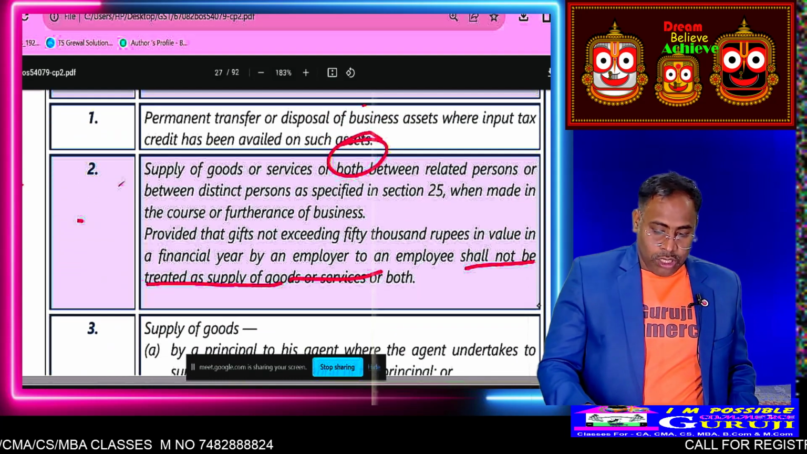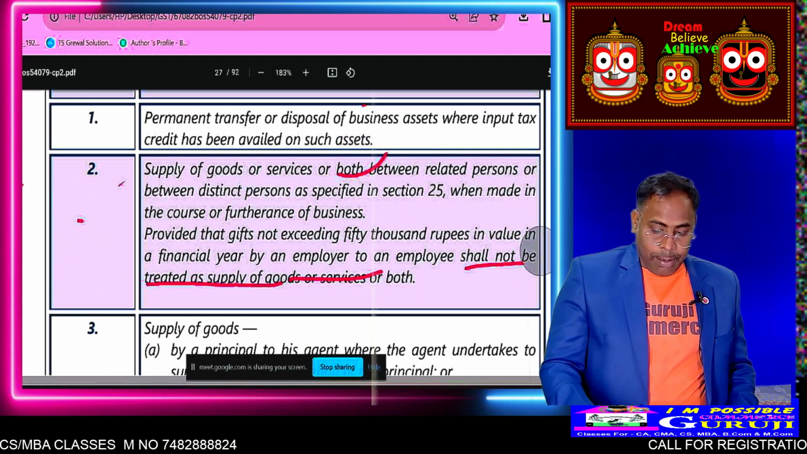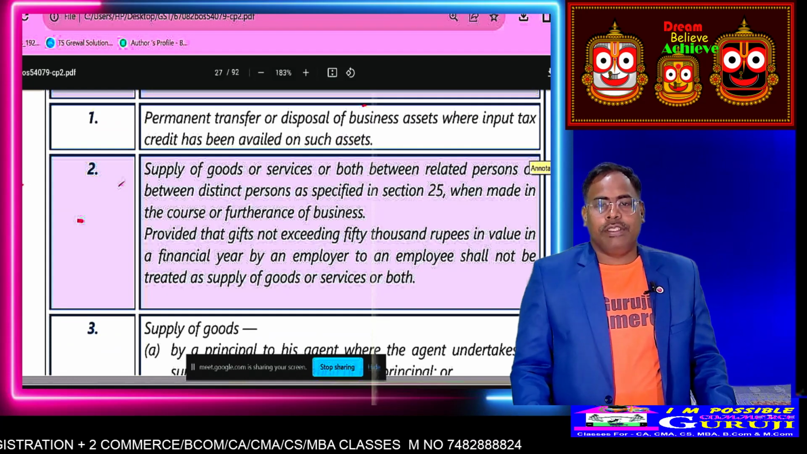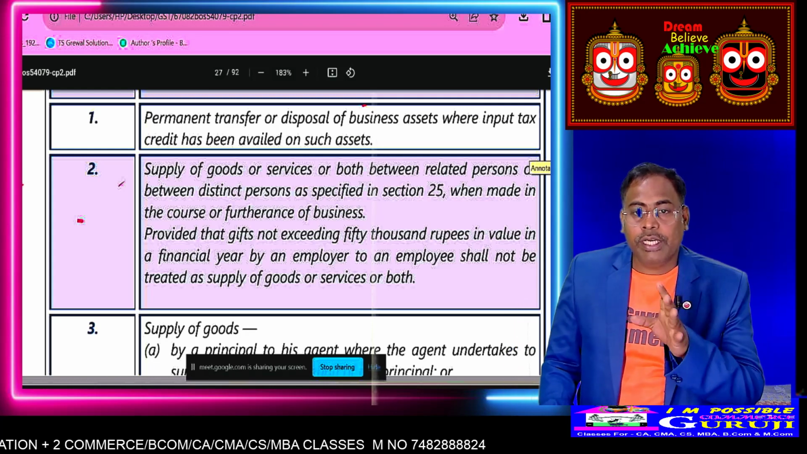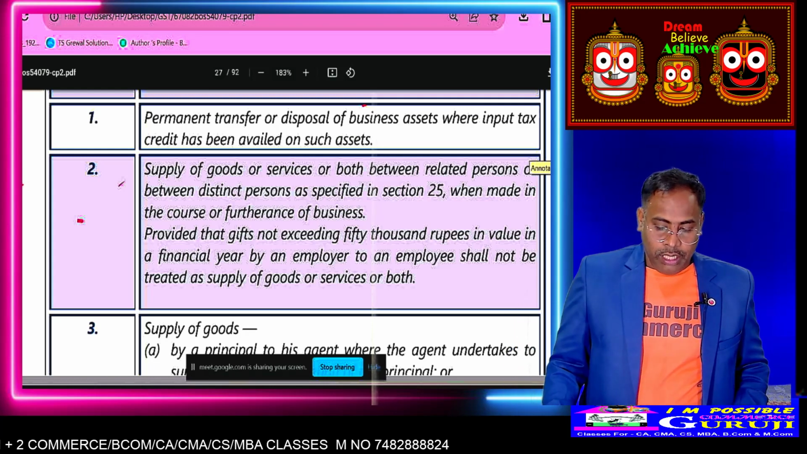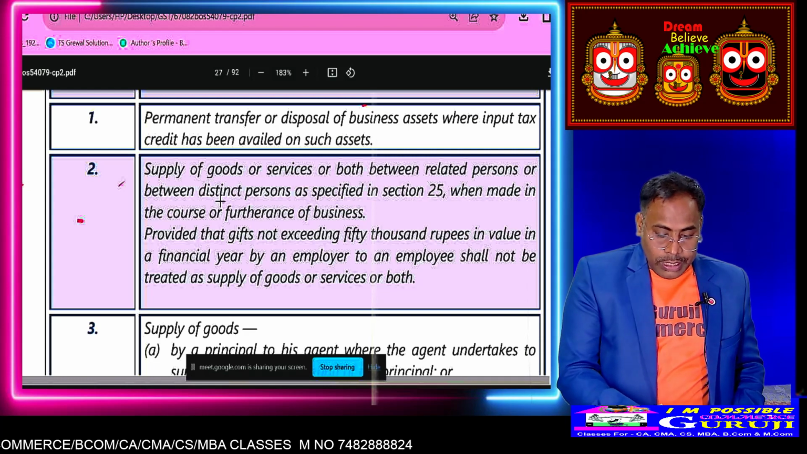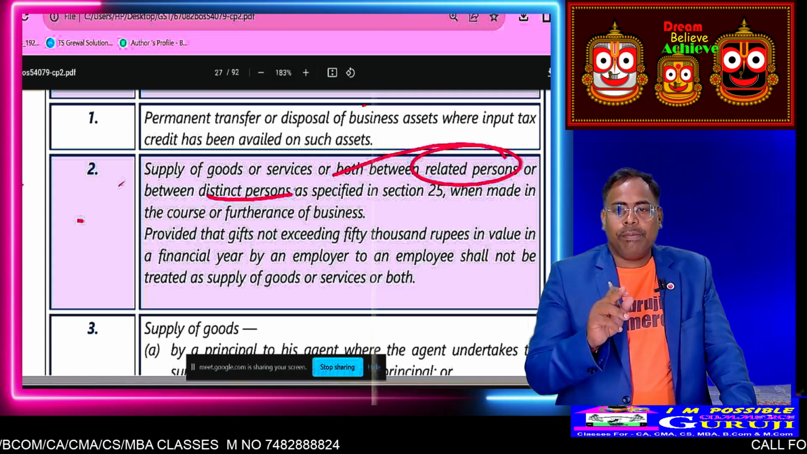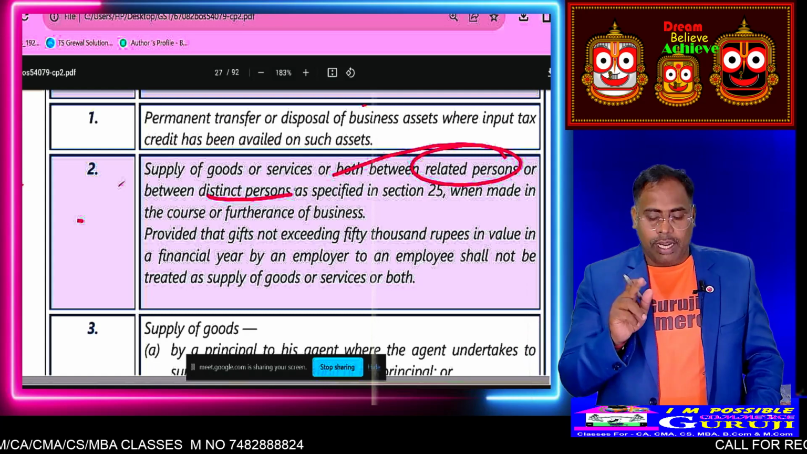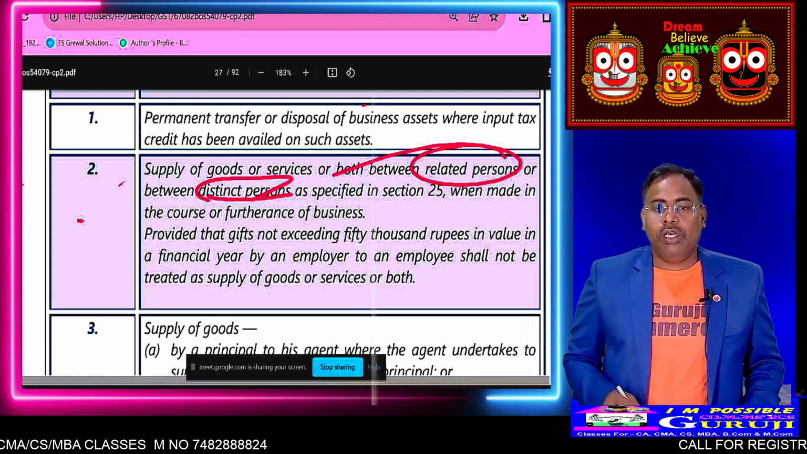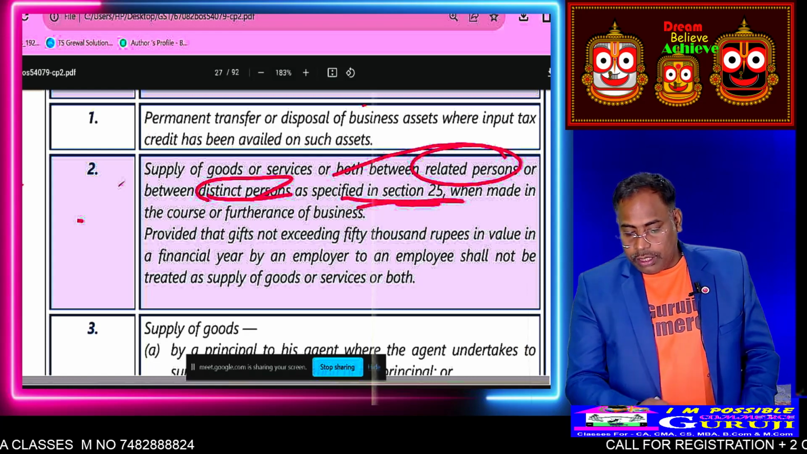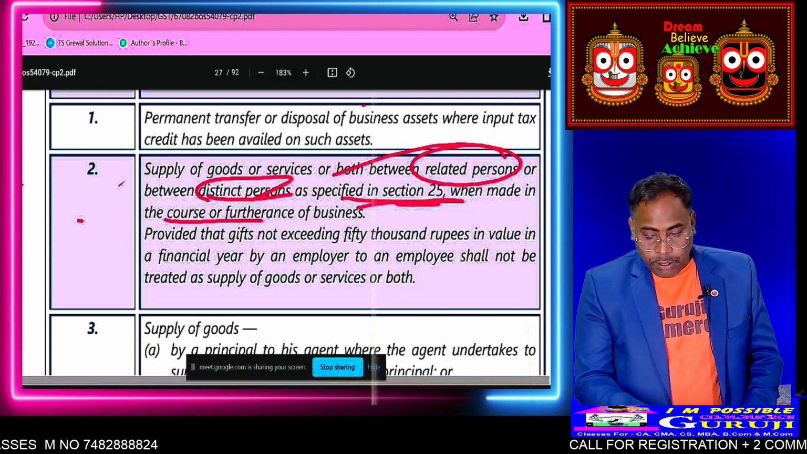We are understanding what the meaning of supply is: supply of goods or services or both between related persons or distinct persons. Goods have been supplied to a related person or a distinct person, as specified under section 25, made in the course or furtherance of business.